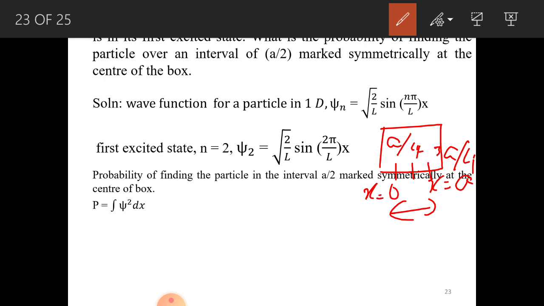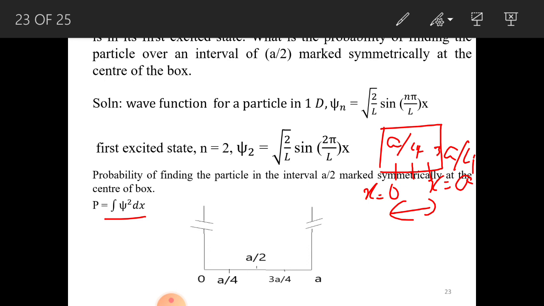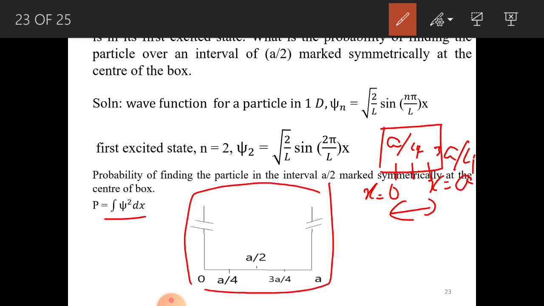The probability of the particle in the region is given by the expression P equal to the integral of psi square dx. This is very clear in the diagram. We know that the particle is present in this box, and in particular we have to find whether it is present in this region or not.